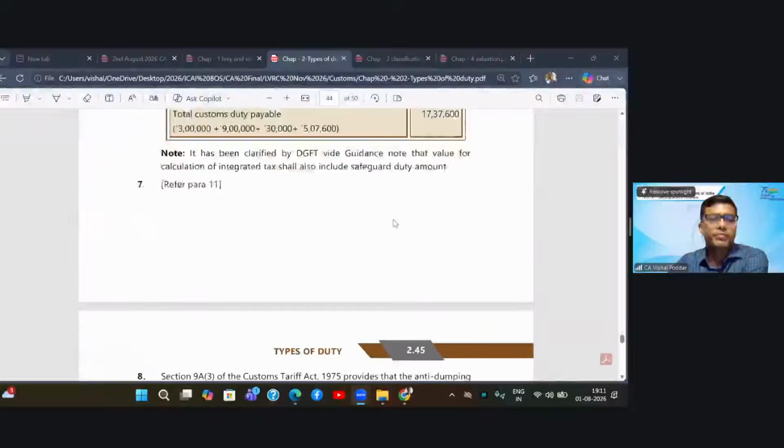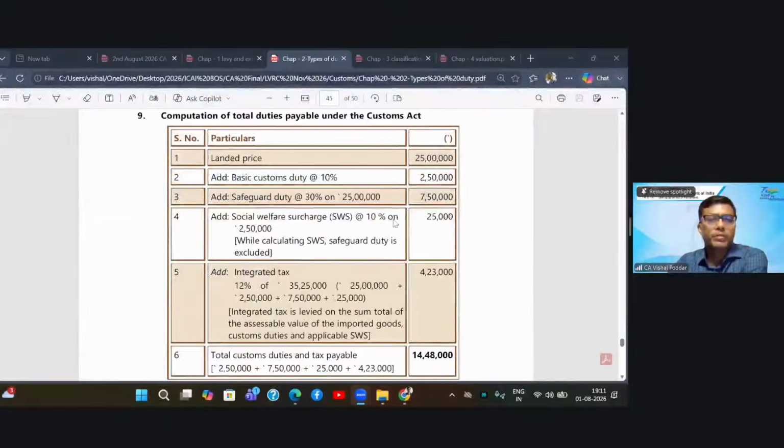Now see. So landed price 25 lakhs. Basic custom duty 10%. Again, since it is exceeding the 3%, it is 5% as we saw. So again, safeguard duty is applicable at the rate of 30%. Add social welfare surcharge, which will again be computed only on this 2.5 lakhs.